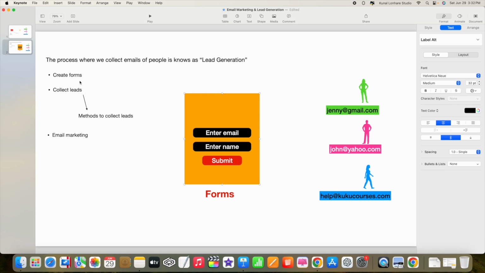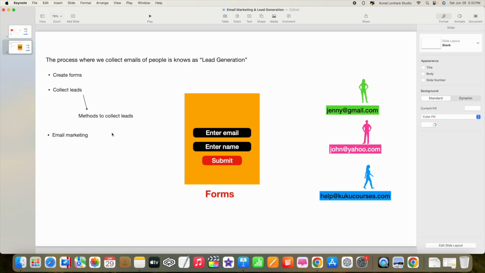After we create the forms, we will teach you various methods to collect the information of the people. After we collect the information, then you can do the email marketing. But in this particular course, we will put the majority of the effort into creating the forms and different methods to collect the leads. Then only is email marketing possible. So hope you guys have somehow understood in very basic terms what we have to do for this free course.